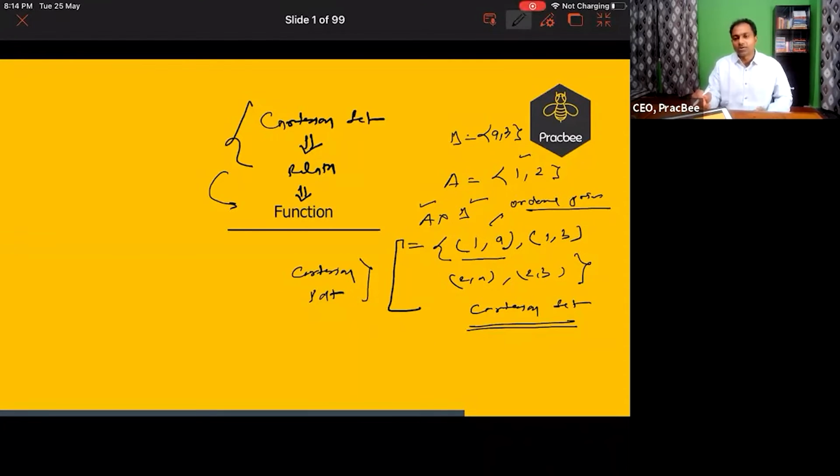Now, why is this important? See, supposedly if I make a set of human beings and I do a Cartesian product with again the same set of human beings, it will make ordered pairs in which you will have one human being and another human being, right? So what we have done is we have paired all the human beings in this world. All the possible kinds of interactions that are possible between human and human are covered in this Cartesian set.